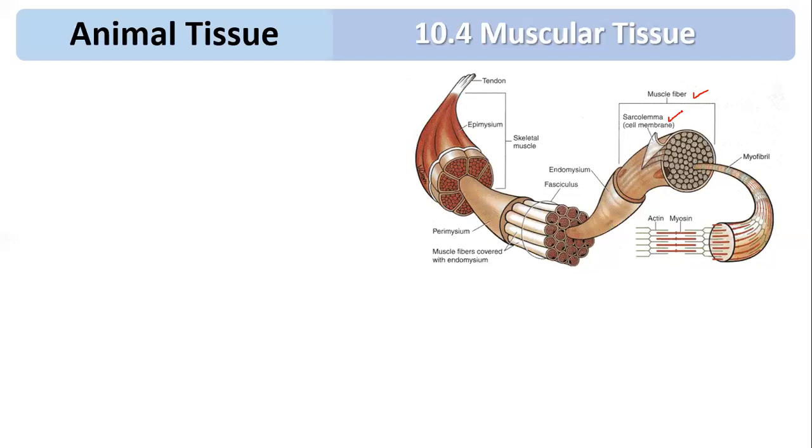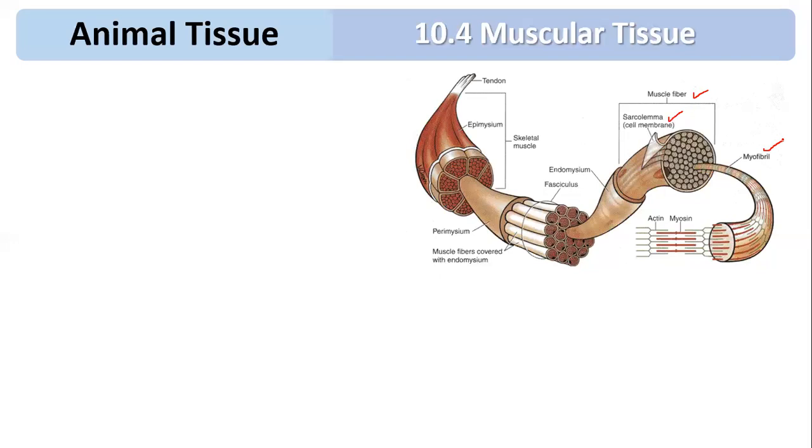Then their cytoplasm is called sarcoplasm. That sarcoplasm contains a large number of contractile fibrils called myofibrils. You can see this is the sarcolemma. Within the sarcolemma, the sarcoplasm is present, and that sarcoplasm contains a large number of contractile fibrils which can contract. These are called myofibrils.